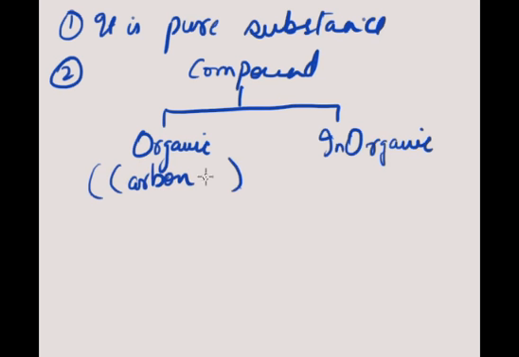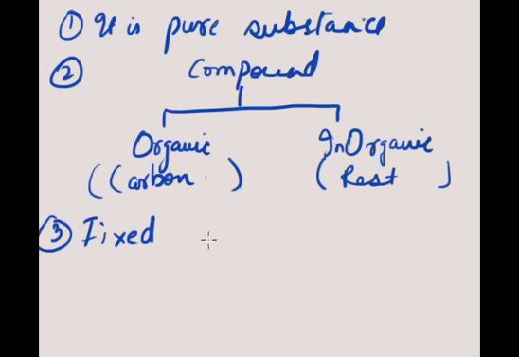That is, all the carbon compounds are organic compounds, and the rest are all inorganic compounds. So we say it is a pure substance composed of two or more elements combined chemically in fixed proportions. A very important point, in a very fixed proportion.